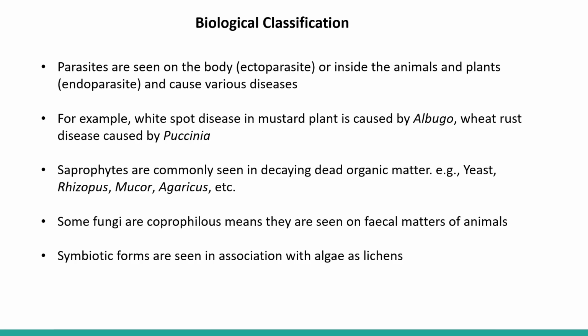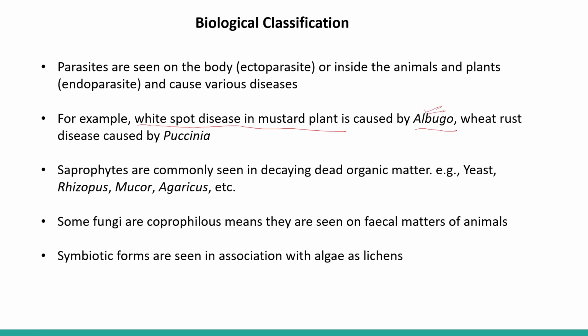For example, white spot disease in mustard. This is very important from the examination point of view. White spot disease in mustard plant is caused by the fungus Albugo.